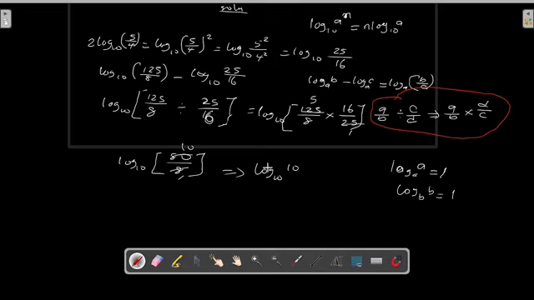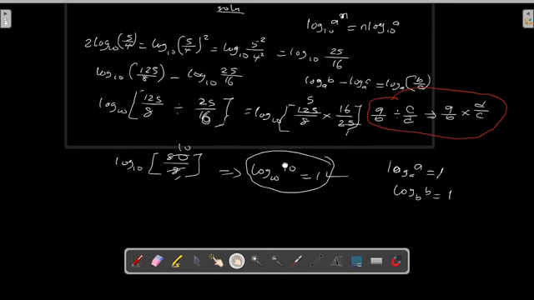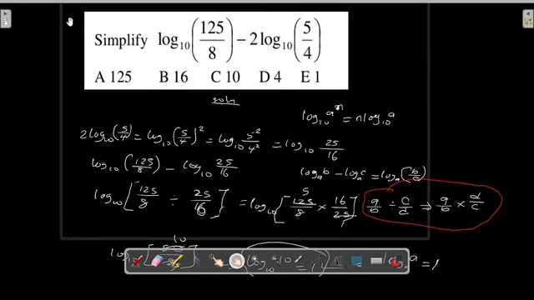If you look at this one also, log of base 10 of 10, the answer is equal to 1. So that simply means the solution to this problem is equal to 1. So we have 1 as the solution to this problem. See what we have resolved, we get 1. That is very interesting, right? That is mathematics. Now if you look at the options, don't be surprised that the option we have at this point is option E. So that is the solution to this question.